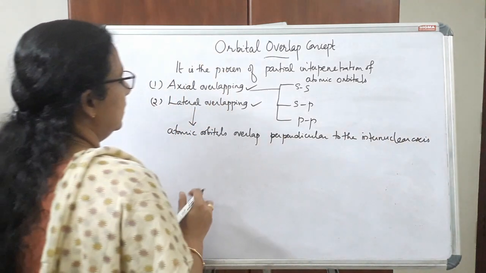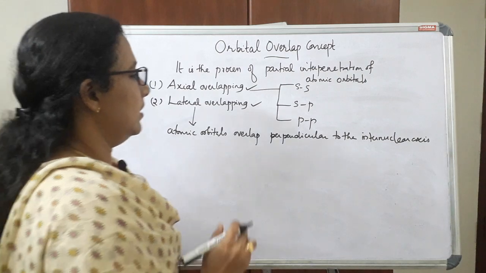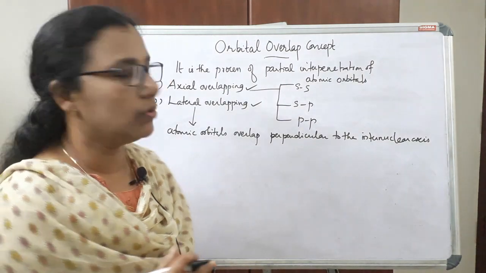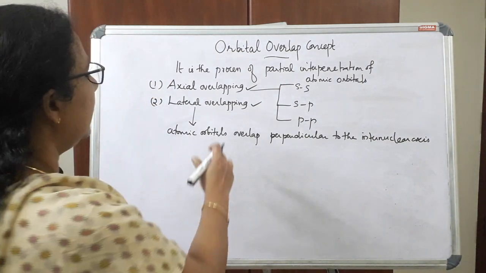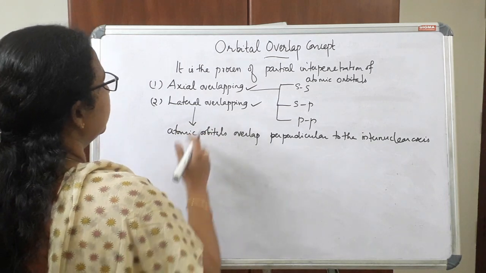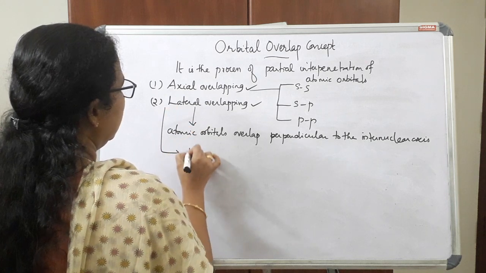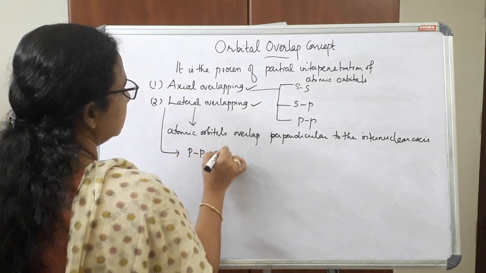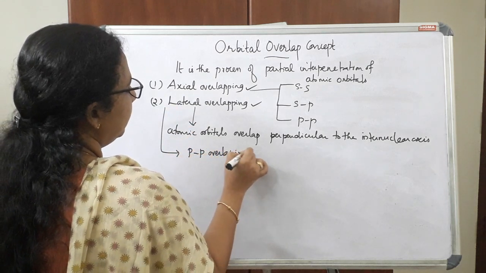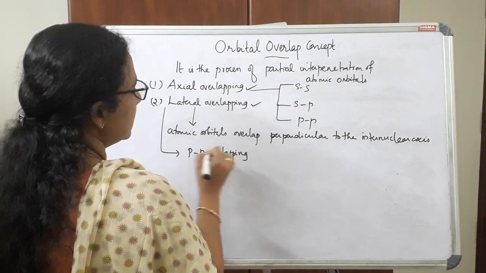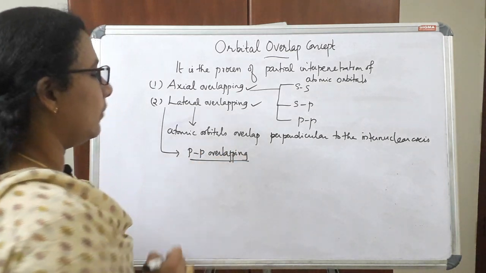If the overlapping is perpendicular to the internuclear axis, we call it lateral overlapping. This is of one type, that is PP overlapping. So only one type of lateral overlapping is possible, that is PP overlapping.